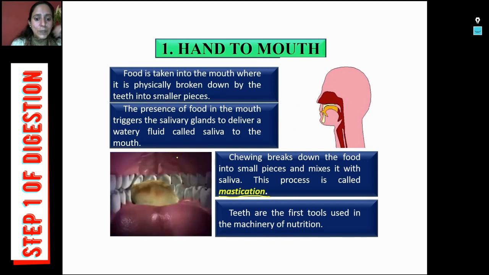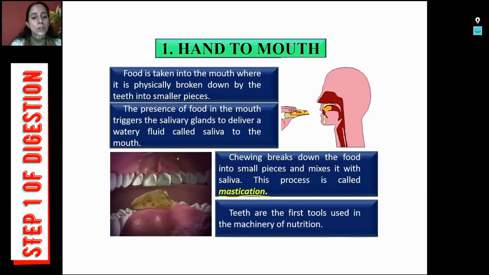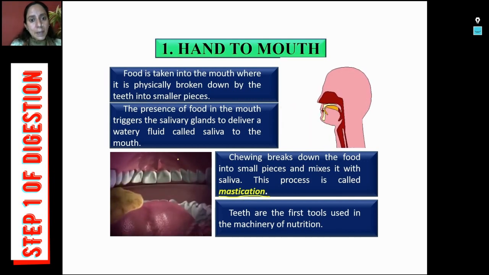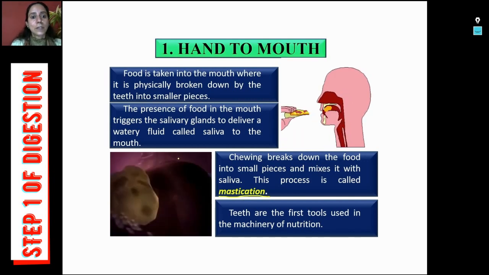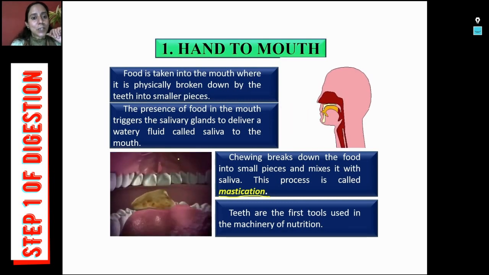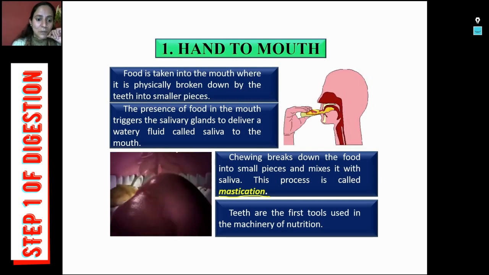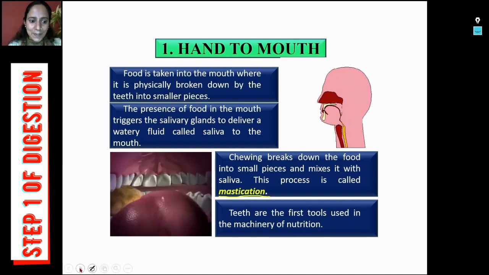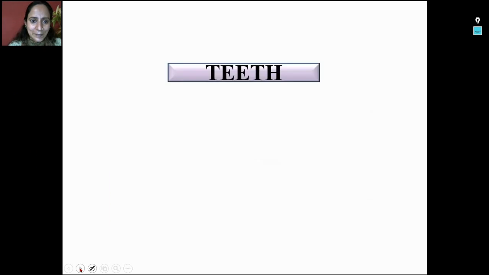So now you know that teeth are the first tool used in the machinery of nutrition. If you are talking about what is happening in the buccal cavity, teeth perform a very important function and they are the first machinery in the process of nutrition. So before discussing the process of nutrition further, let's take a look at your teeth.